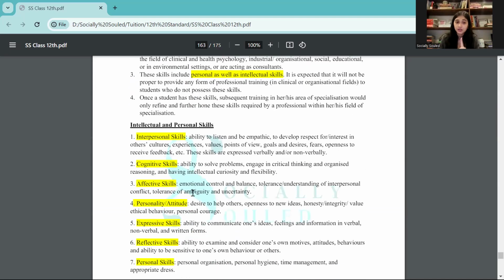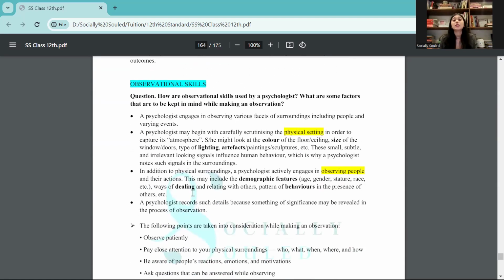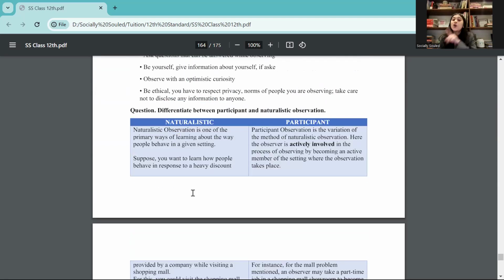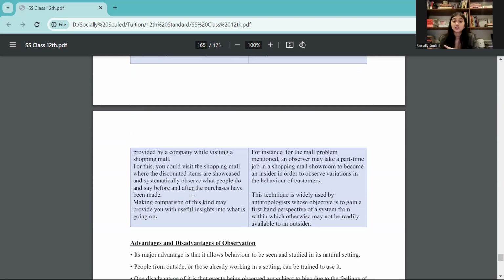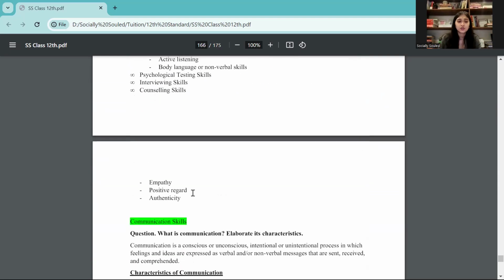Which are the ones that come under general skills, which are the ones that come under specific skills, which are the ones that come under observational skills. Observation also, what is the difference between naturalistic and participant observations? You need to know all of this, and then you're good to go.